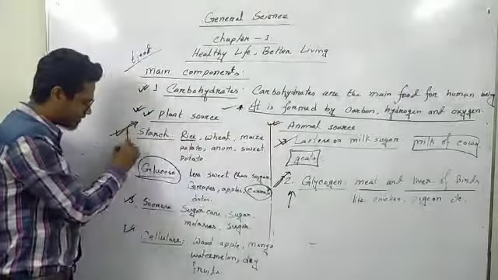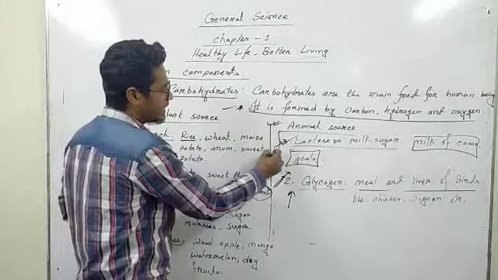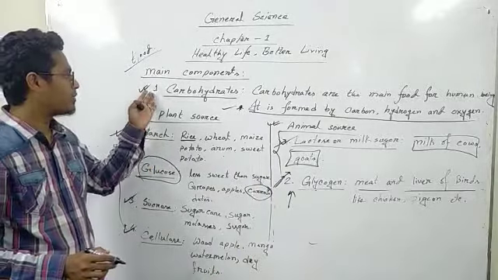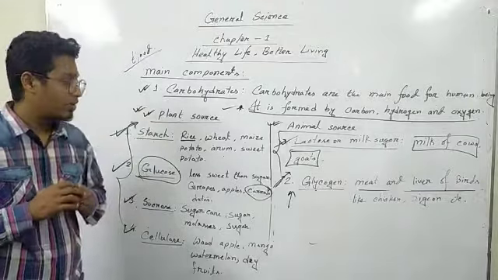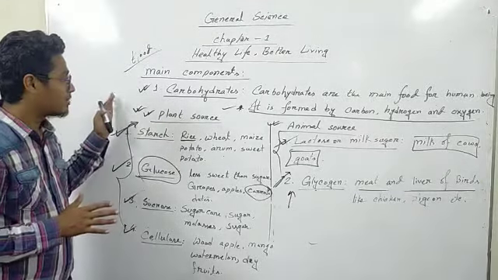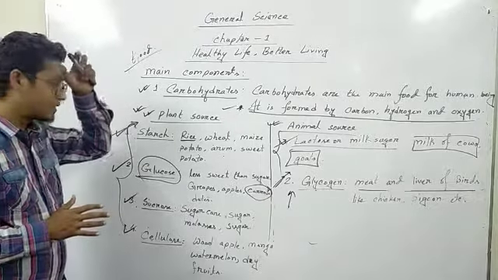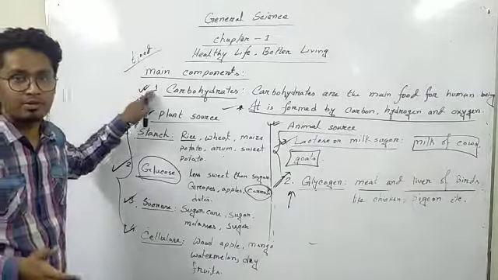Then you have to describe these four plant sources and these two animal sources. This is the first main component of food. So if you are asked what the first component of food is, that is carbohydrate, and you describe it.